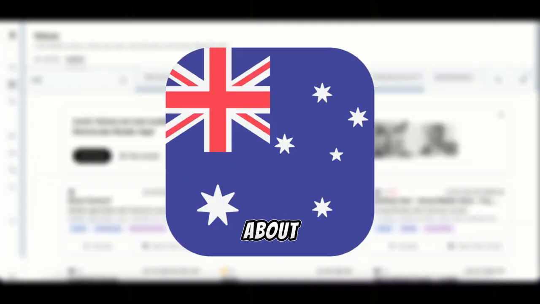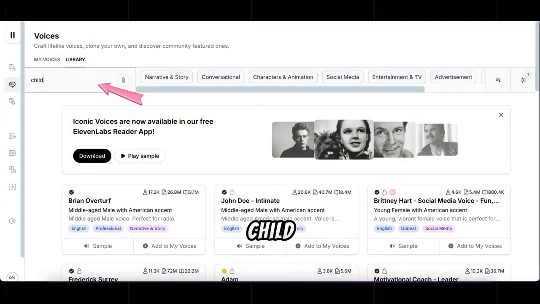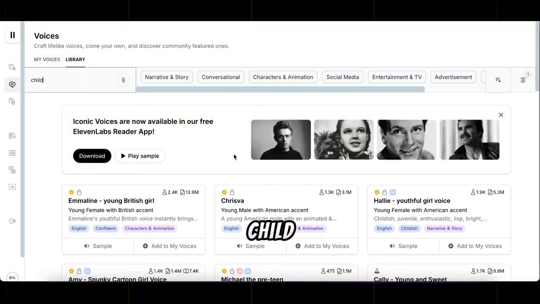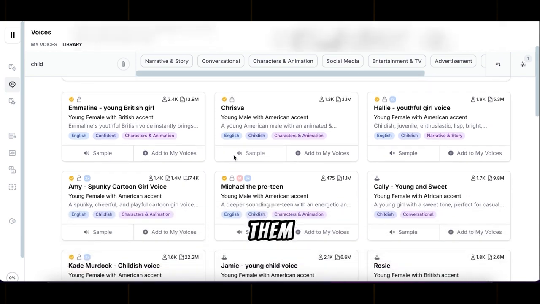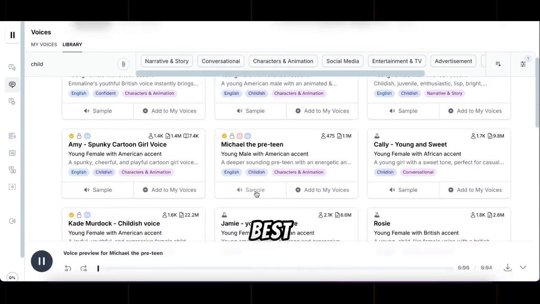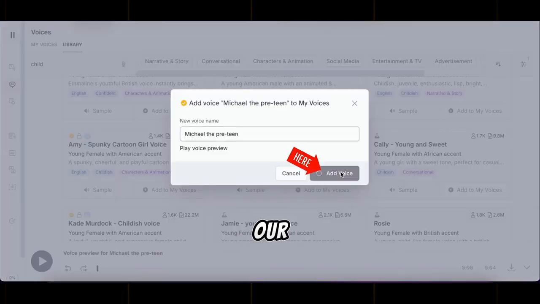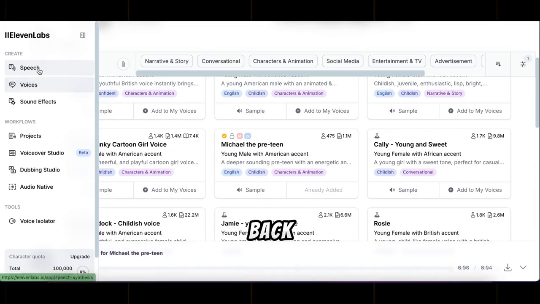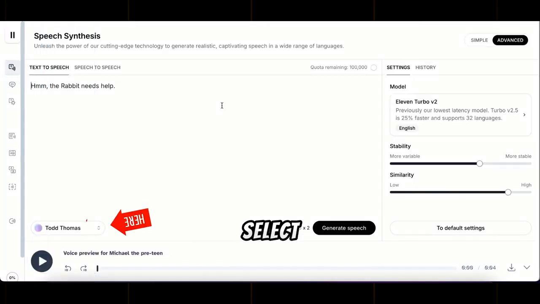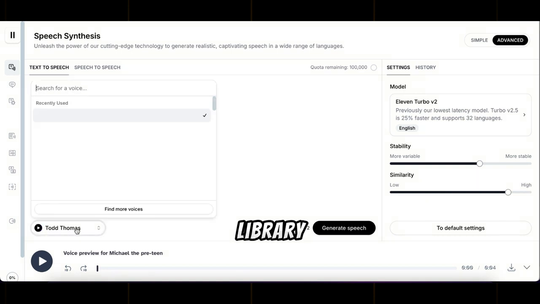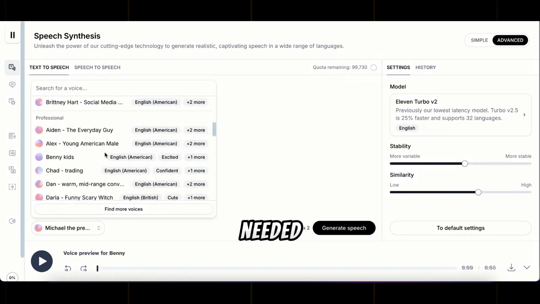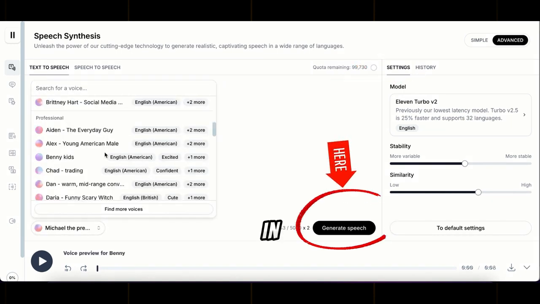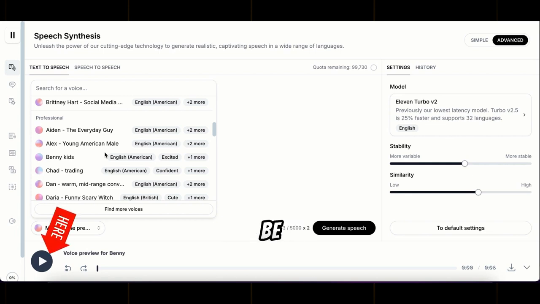Since our story is about kids, let's search for child in the search box to find child voices. Listen to them and pick the one that fits best. Let's choose a voice that suits our main character, Max. Add it to your library and go back to Speech. Now, select the voice you added to your library. Adjust the settings if needed and click Generate. In just a few seconds, your voiceover will be ready.